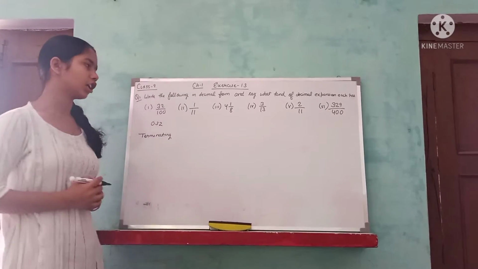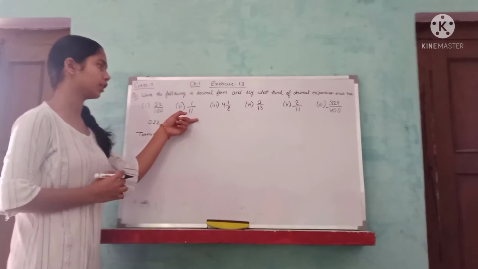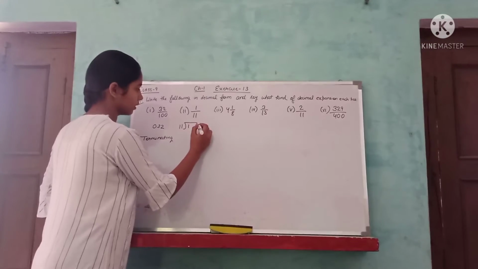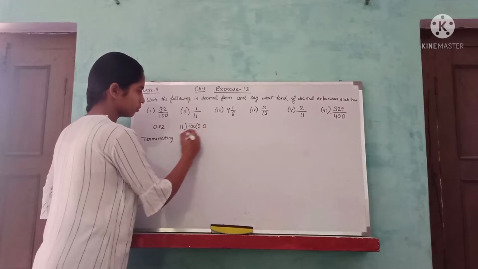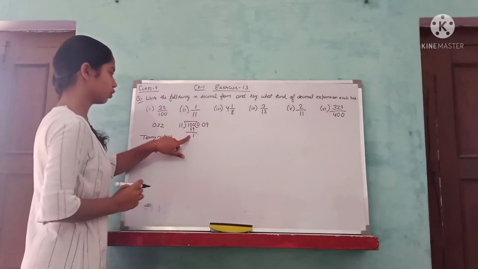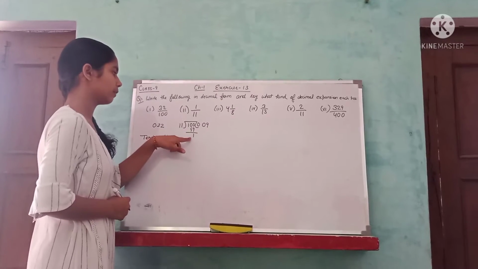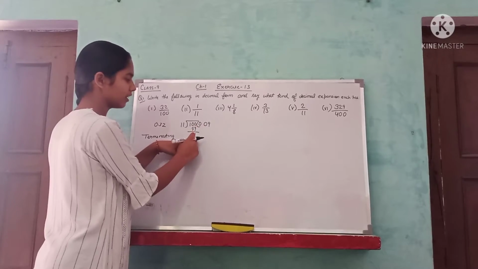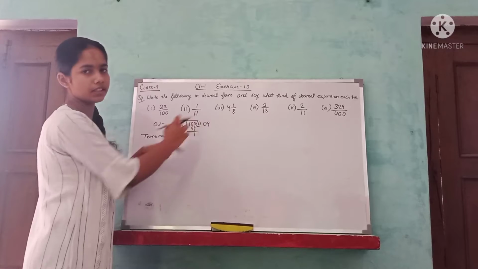Okay. Now coming to the second part. 1 upon 11. We have to divide it. Let's check. 1 point and again 0, 0, then 9. So the dividend and the remainder are the same. It means the dividend has come again, and if the dividend is coming again, then the quotient must be repeating its digits.